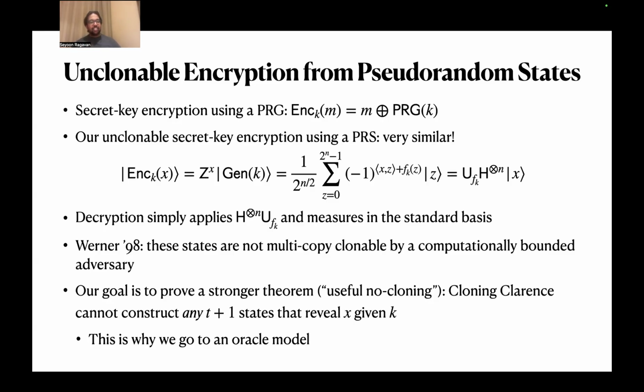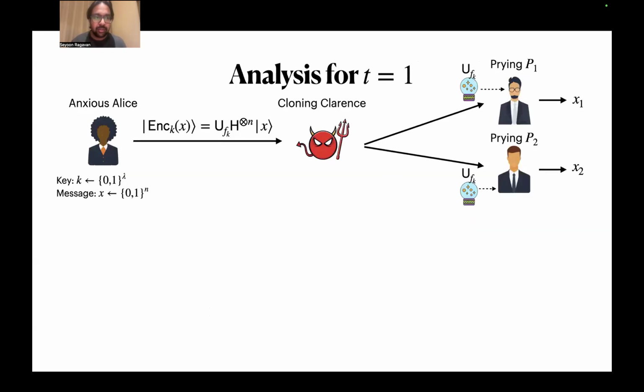And just as a refresher, thanks to Werner, we know that these states are not multi-copy clonable by a computationally bounded adversary. But once again, our goal is to prove a stronger theorem, which I think of as useful no cloning. We want to say that the cloner Clarence cannot construct any t+1 states that reveal x given k. And this is why we go to an oracle model to hopefully make this goal easier.